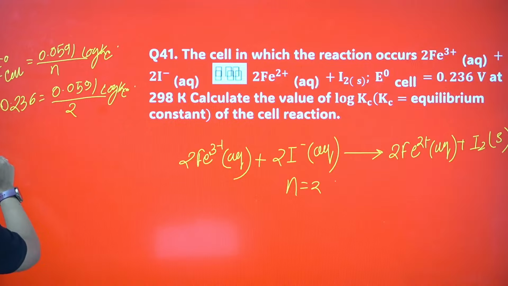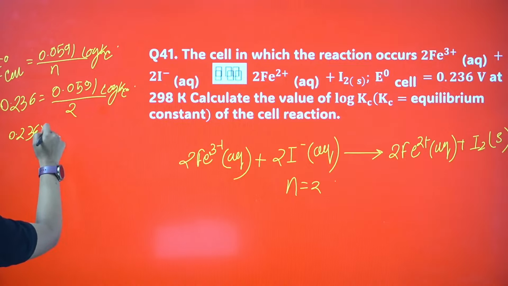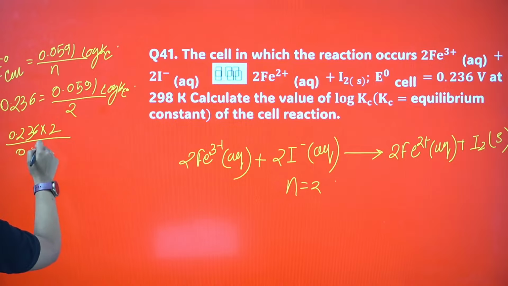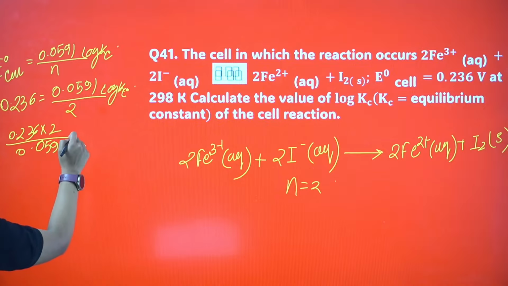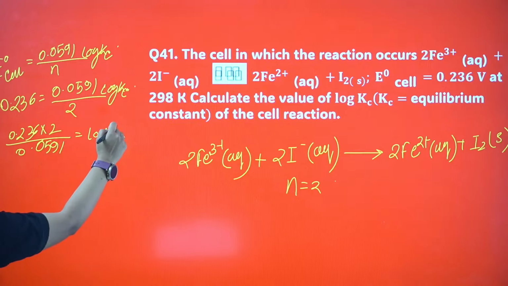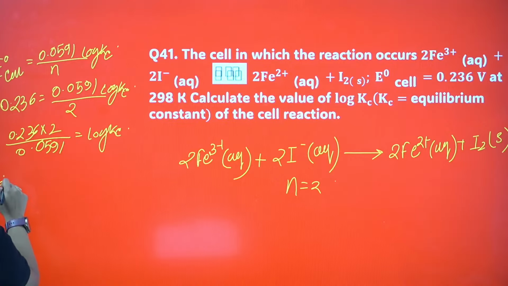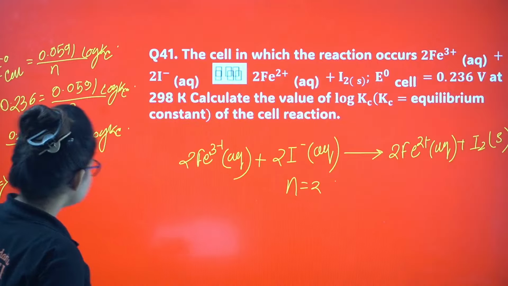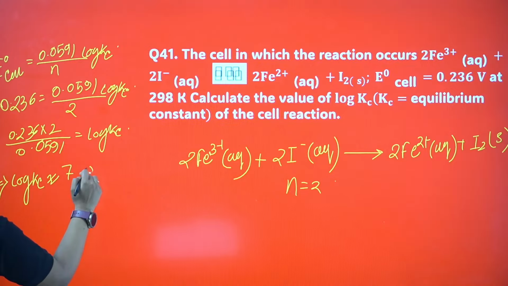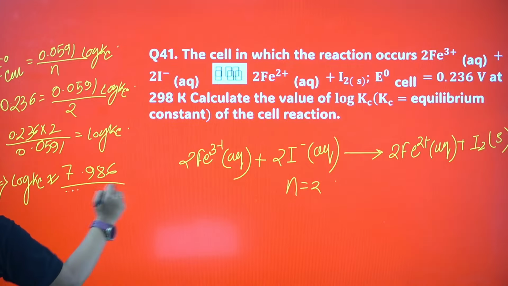If you calculate, 0.236 into 2 divided by 0.0591 is log Kc, so log Kc is approximately 7.986. That is your answer.